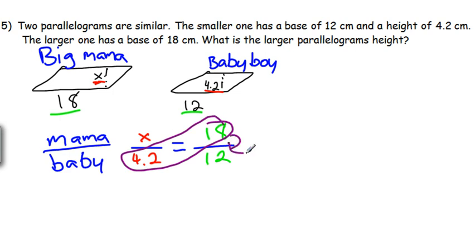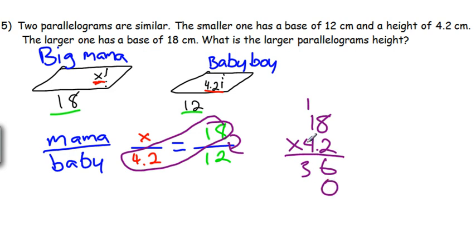We can cross multiply this and then divide. So we have 18 times 4.2. We can multiply. 8 times 2 is 16. 2 times 1 is 2, plus 1 more is 3.